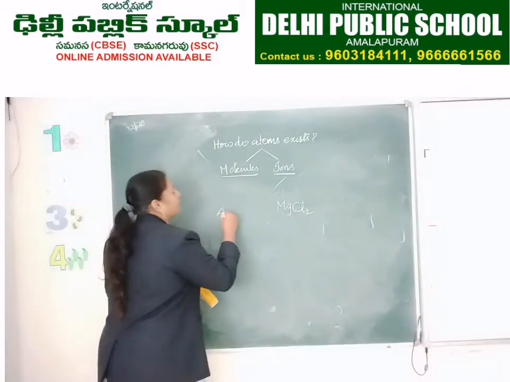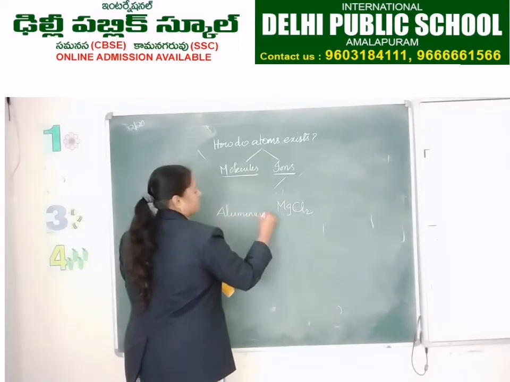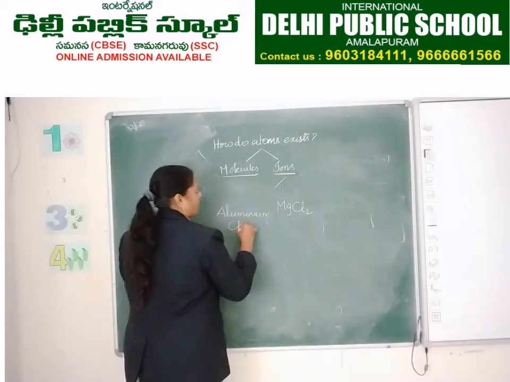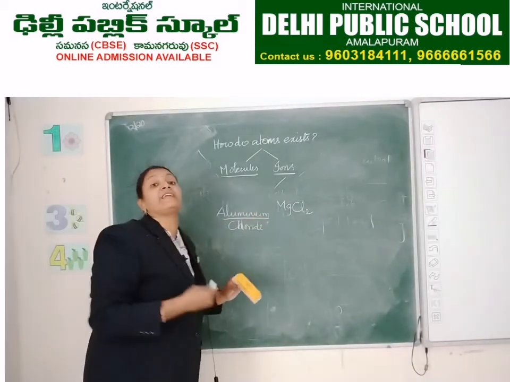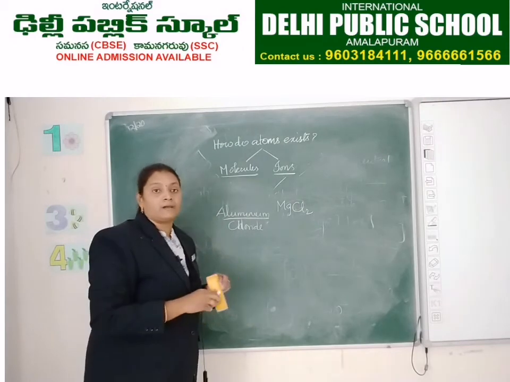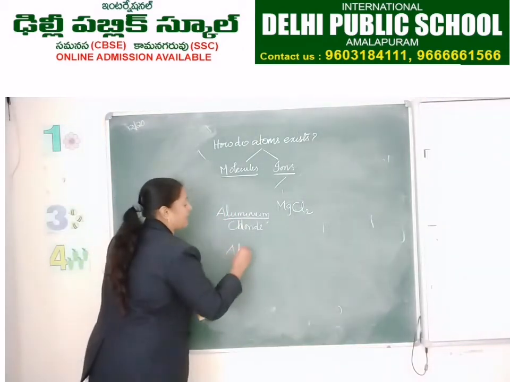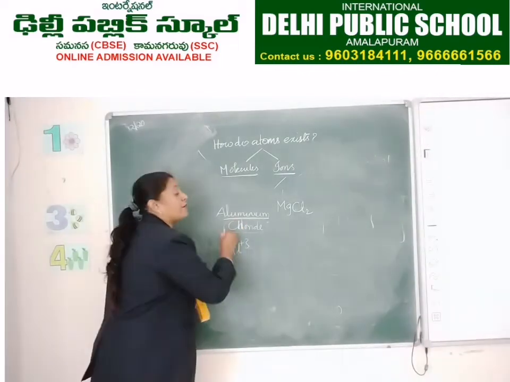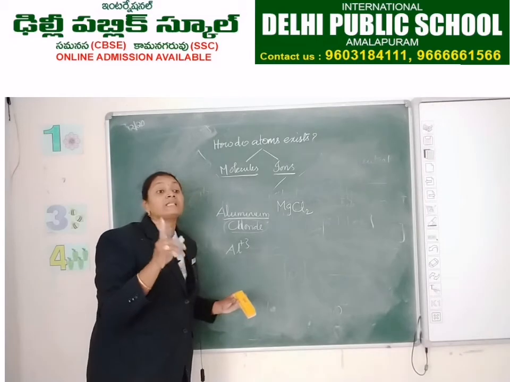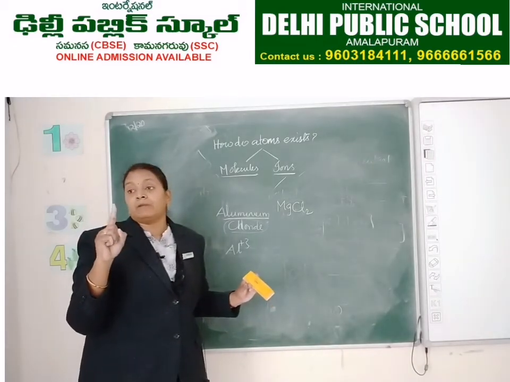In the same way, aluminum chloride. Tell me the formula. Aluminum, how many electrons does it need to lose? 3. So, Al plus 3. Here, chloride ion. If it is 1 chlorine atom, how many electrons does it need? 1.